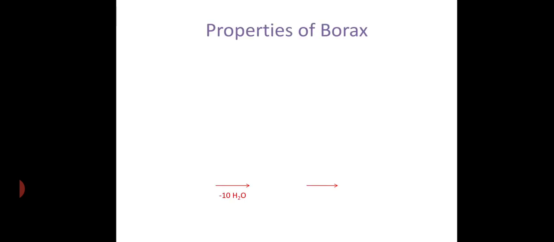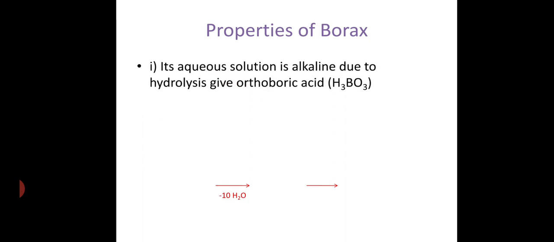Borax gives different properties. The first property we generally explain is that its aqueous solution is alkaline, due to hydrolysis giving orthoboric acid, which is the second important compound of the boron family.